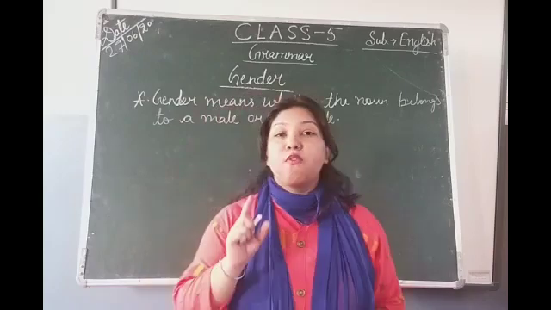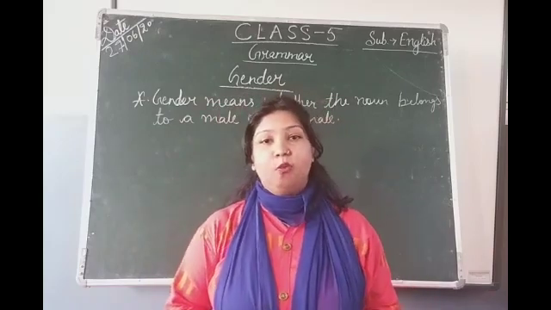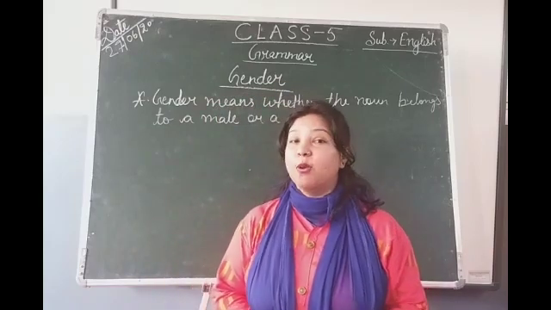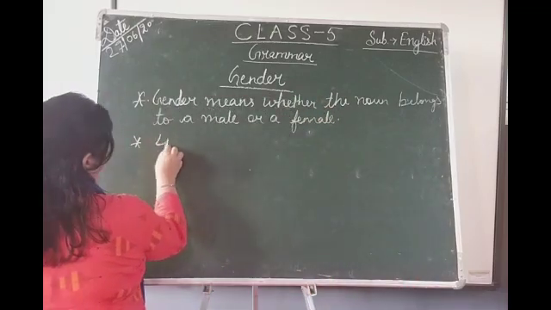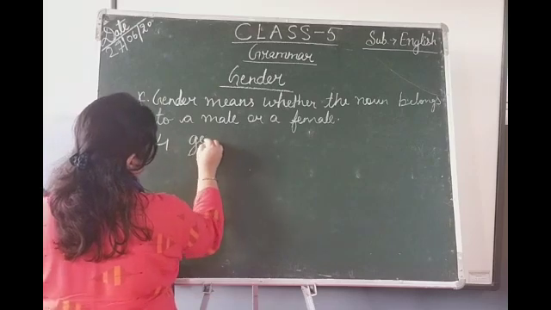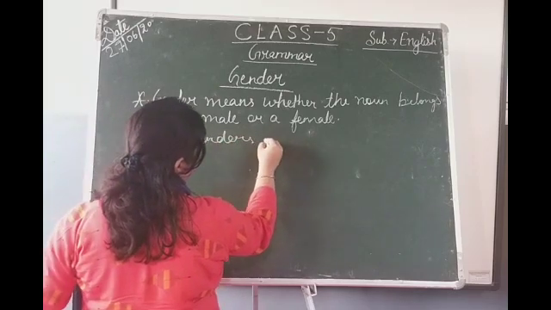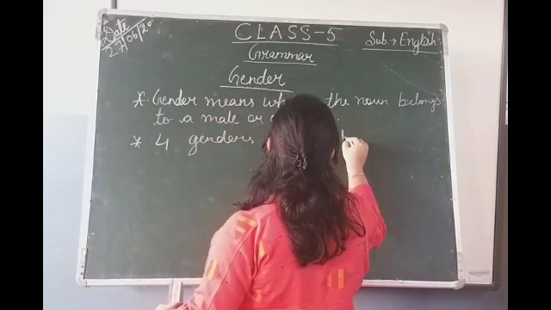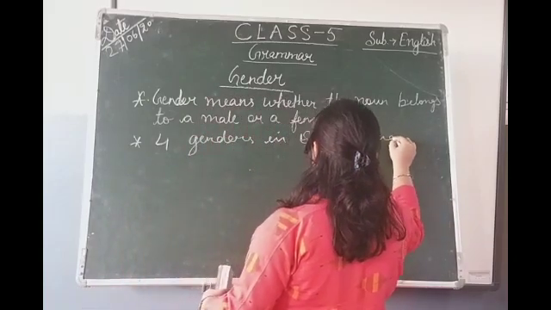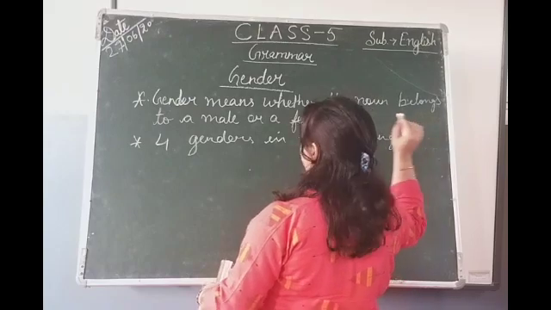Okay, there are four genders in the English language. How many genders? Four genders. What are they? See, I am writing. Four genders in the English language. What are they?